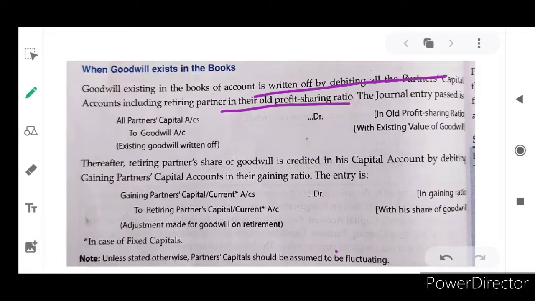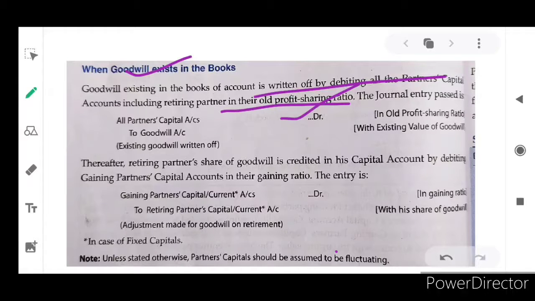Before, we discussed that the goodwill account will be debited and all the partners' capital accounts will be credited, because nothing was mentioned in the books about goodwill. But now goodwill exists in the books, and it has to be written off by all the existing partners as per their old profit sharing ratio, isn't it?